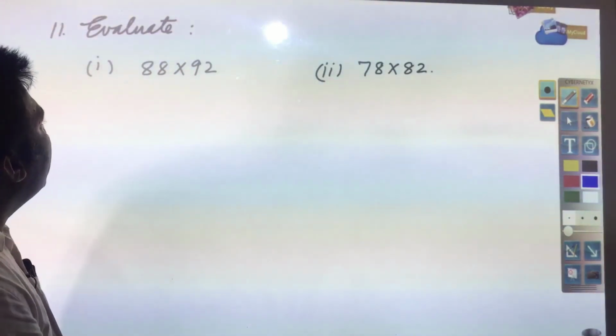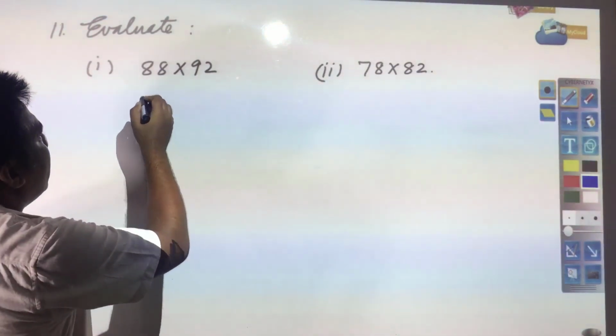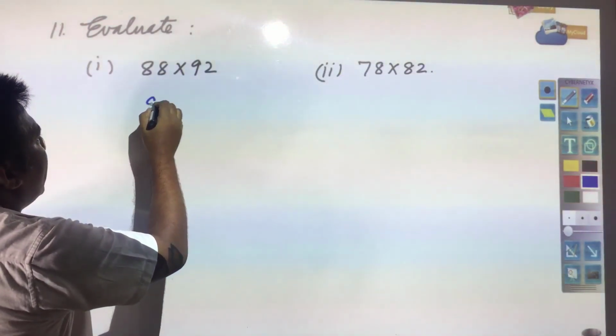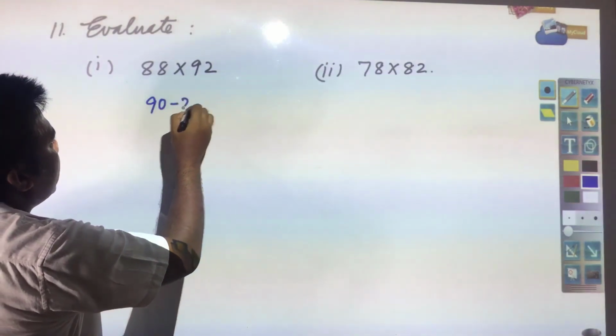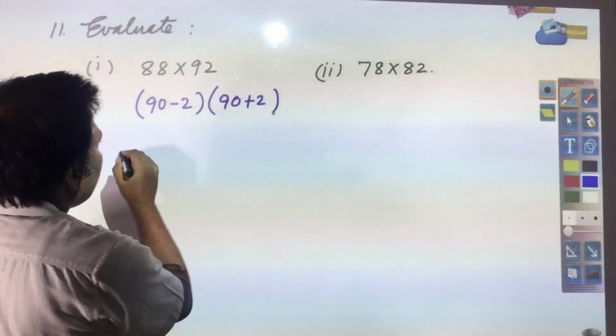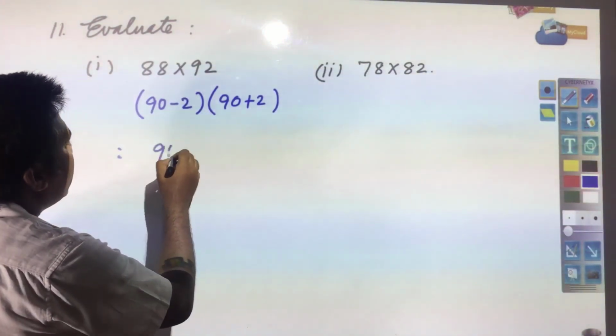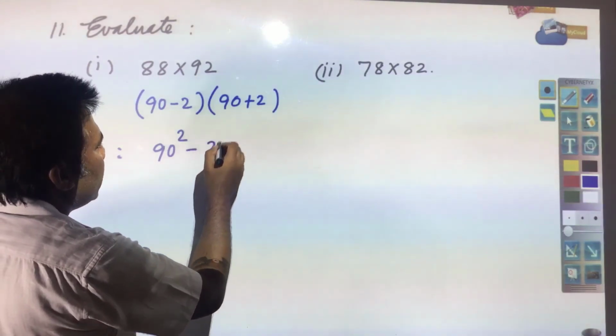Here you see 88 into 92, again the same thing is required to be done. 88 can be written as 90 minus 2 and 90 plus 2. So, this will be a minus b into a plus b, a square minus b square.